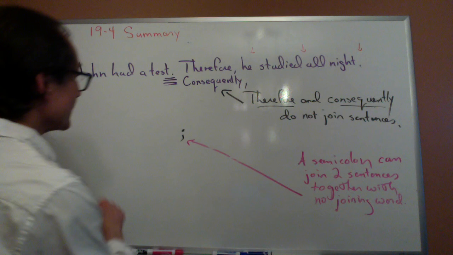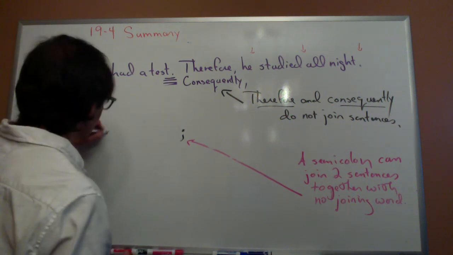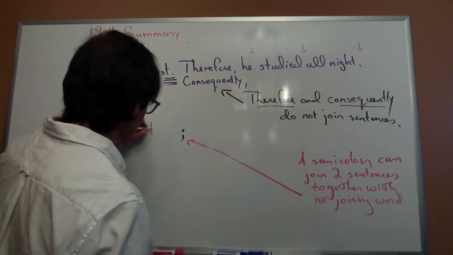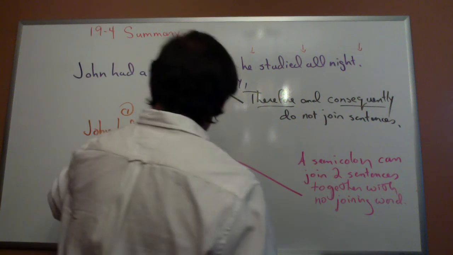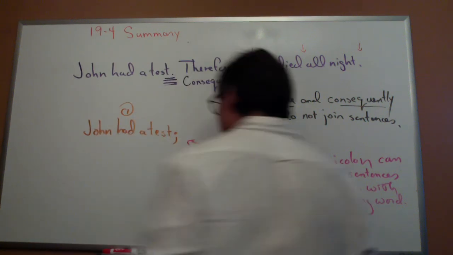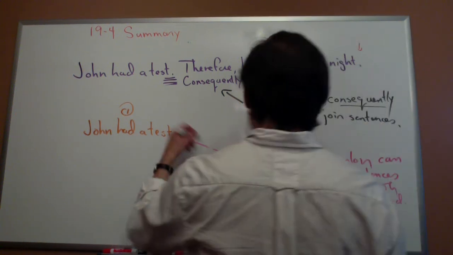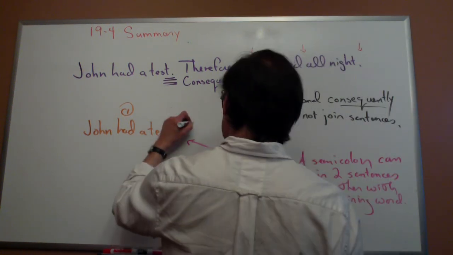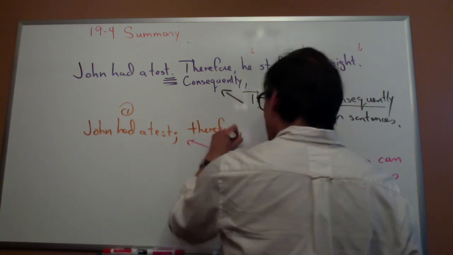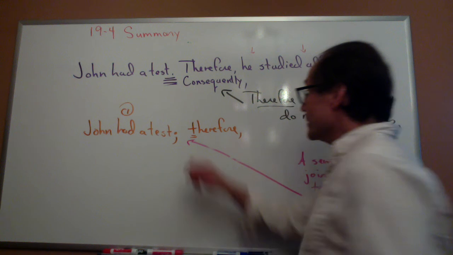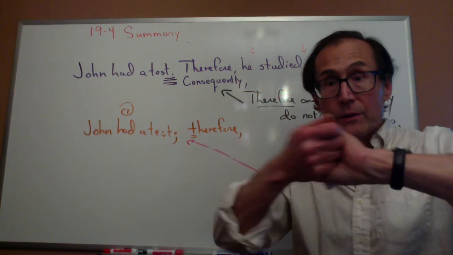I could say, John had a test. There's my sentence number one, and then I have a semicolon. John had a test, semicolon. Then I can say, therefore, comma, notice no capital, because the semicolon joins them into one sentence.